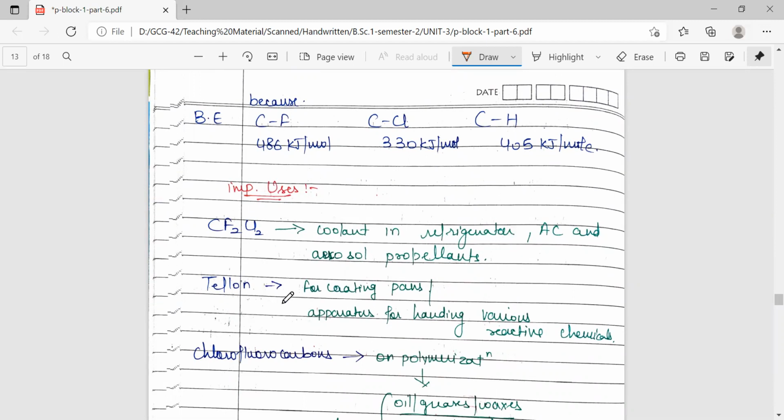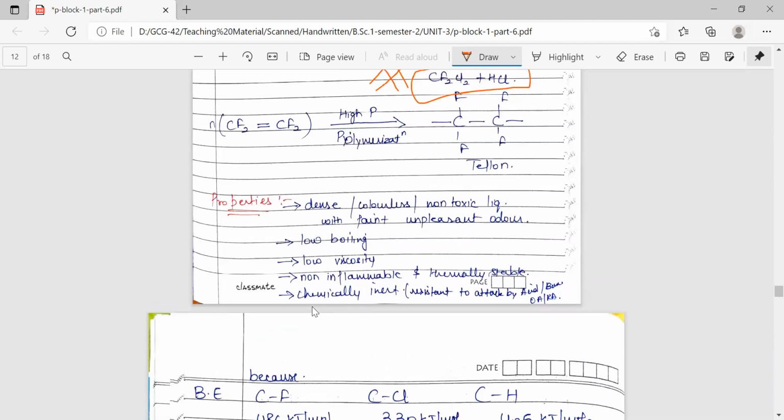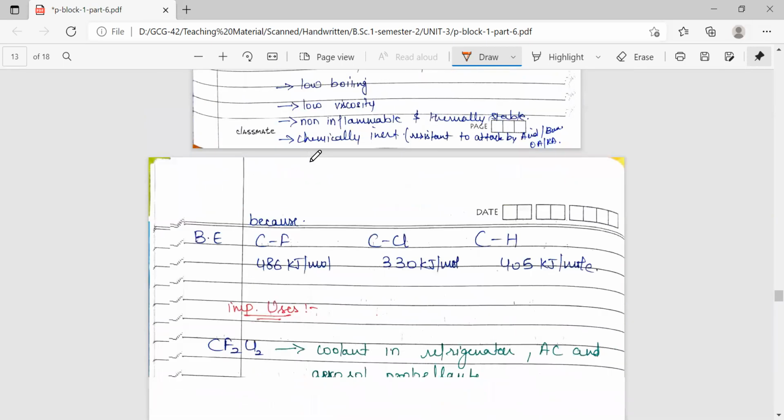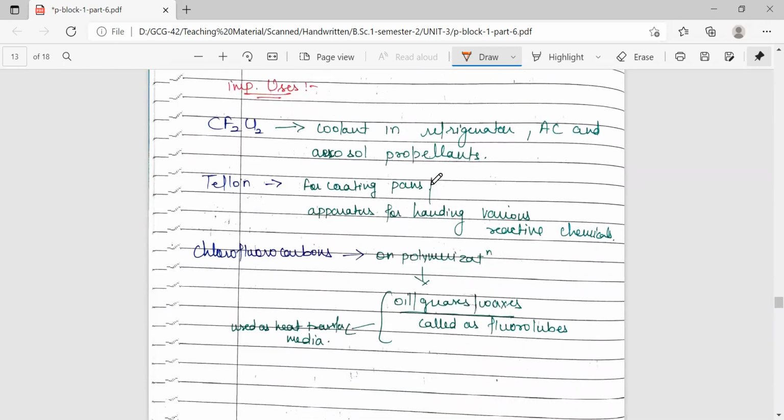Next is Teflon, which is a polymer generated out of the polymerization of tetrafluoroethene. This is used for coating pans in the kitchen. It is also used for making apparatus for handling various reactive chemicals.